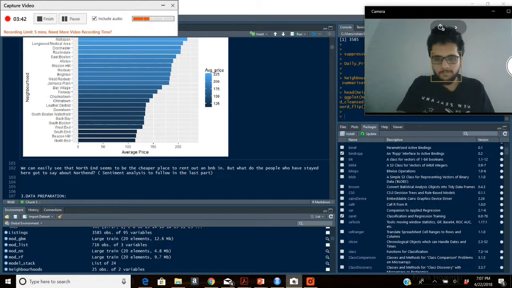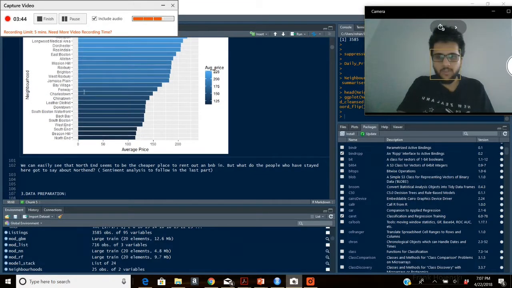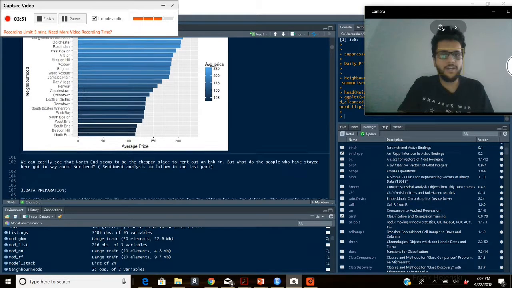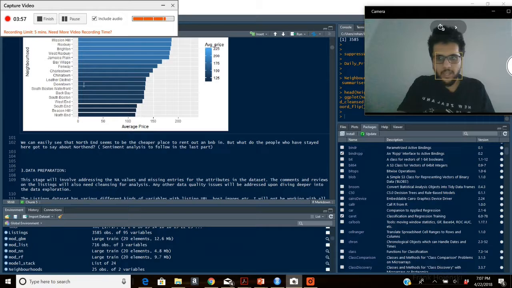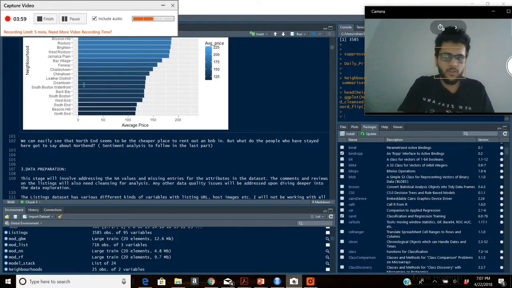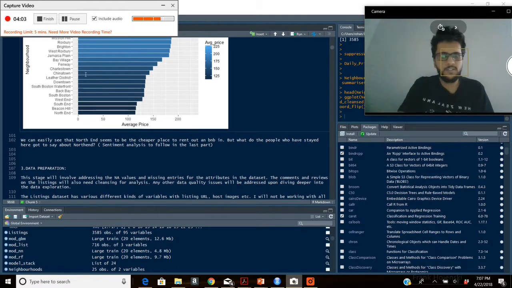Now having done that, we'll move on to building the models. But before building the models, we obviously need to make sure that our data is in the right format. We need to prepare the data. Now for doing that, I needed to firstly check if there are a lot of NA values in my dataset, and sure enough, the listings dataset consists of a lot of information which has URLs, host images, and stuff like that.